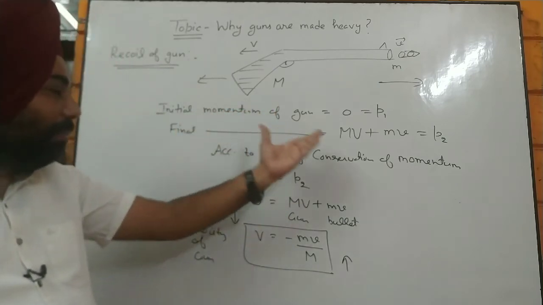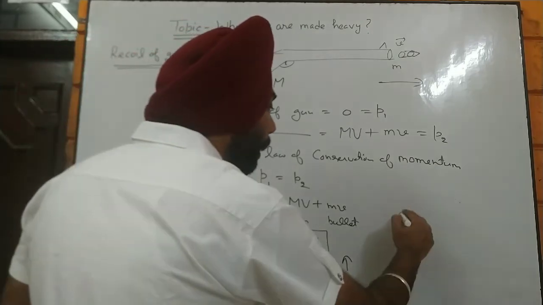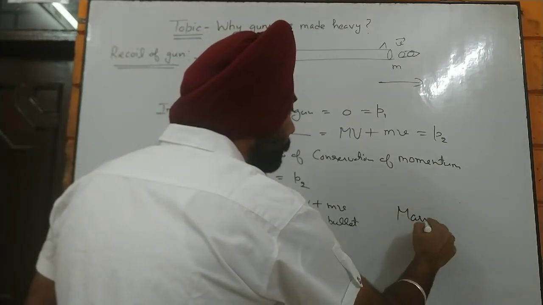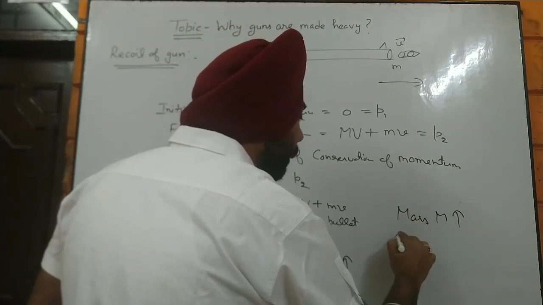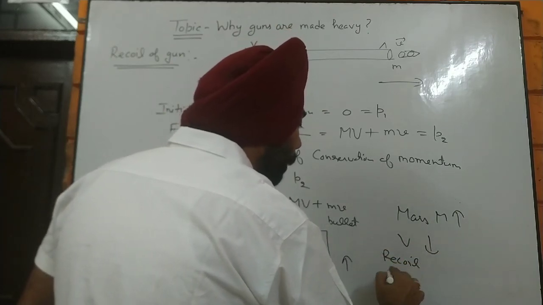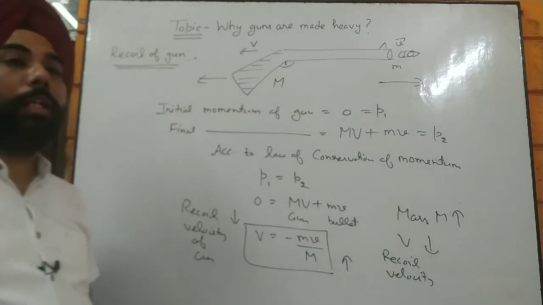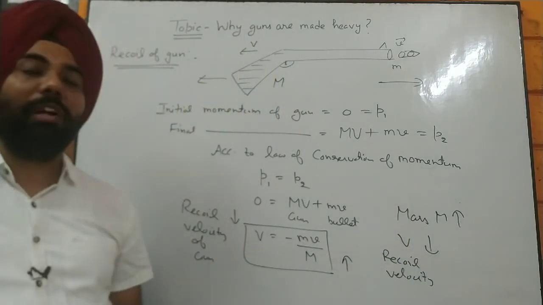So that is all about why the guns are made heavy, because if we increase the mass of the gun, then we can decrease the recoil velocity. Now that is the moral of the story, and that is also the expression for recoil velocity.